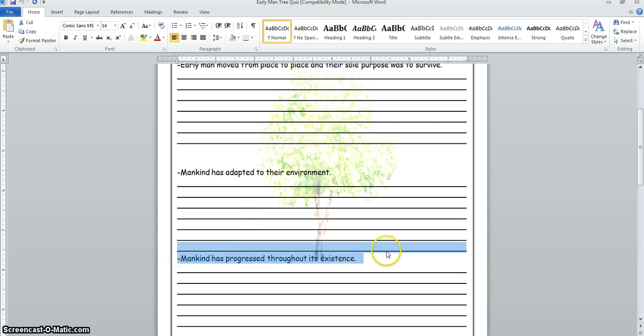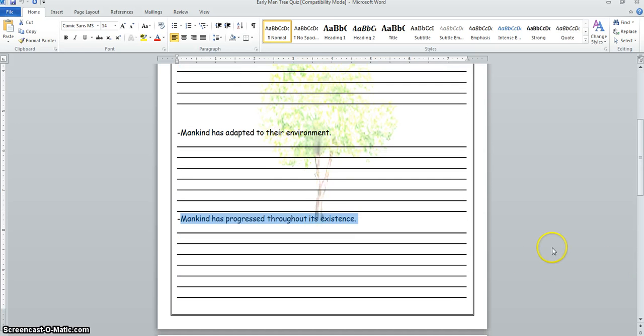The third one, mankind has progressed throughout its existence. Again, we know that, and we continue to progress as well, but we're talking about the Paleolithic age here for these first three questions. Paleolithic man has progressed throughout its existence. Well, how? They started using simple technology, sticks and stones, and eventually that'll progress throughout time. They'll improve upon it. They'll tie the stones together. The fact they're improving on the technology, again, that's a vocabulary word.